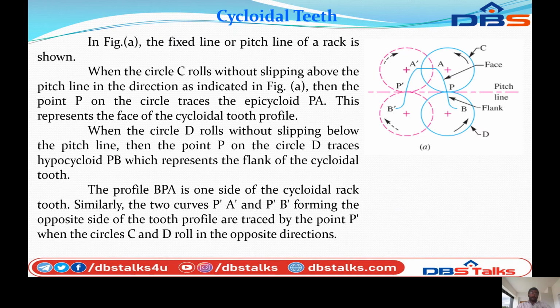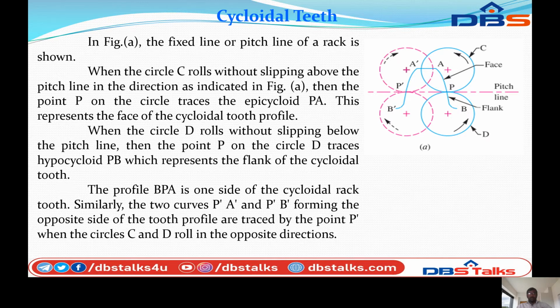In figure A, the fixed line or pitch line of the rack is shown. You can see the figure. This is the pitch line. The pitch line indicates the cycloid. The circle will roll without slipping in the form of a straight line. So this is the cycloid.